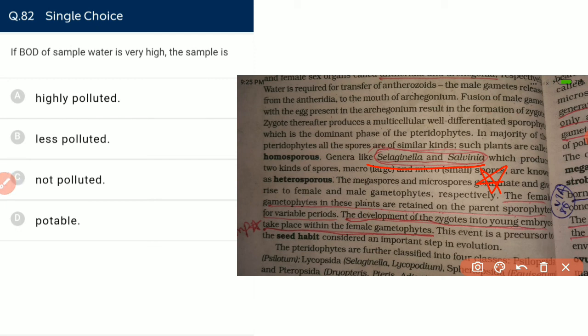If the BOD of a water sample is very high, it means more oxygen is required for the degradation of the organic matter present in the water, meaning there is a large amount of organic matter and the water is highly polluted. In polluted water we cannot see Daphnia, but we can see E. coli and Tubifex. These are pollution indicators. Daphnia only grows in fresh water.